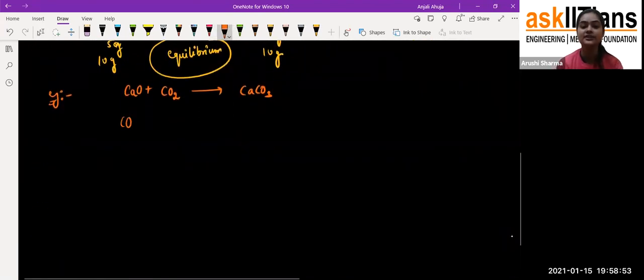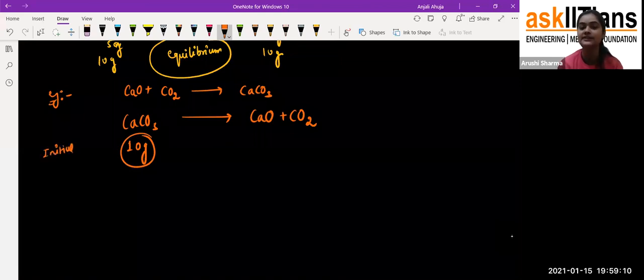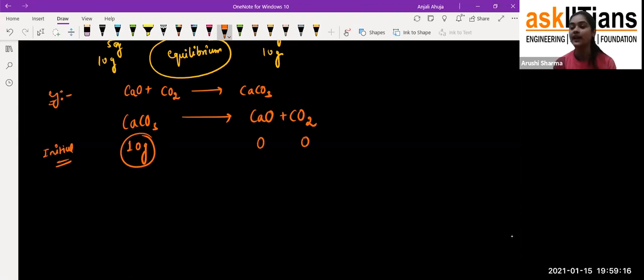If I write down this reaction in this format, calcium carbonate converting into calcium oxide plus carbon dioxide. Okay, so initially I'm taking it as 10 grams. So what happens, student, is that when the reaction has started, initially it is 10 gram, that means the others are 0 and 0, because we don't have any calcium oxide, we don't have any carbon dioxide. Exactly. This reaction is which type of reaction, student? If you remember from your first chapter, this is the decomposition reaction. So when the decomposition is going on, initially we don't have any calcium oxide or carbon dioxide because we just have taken calcium carbonate.